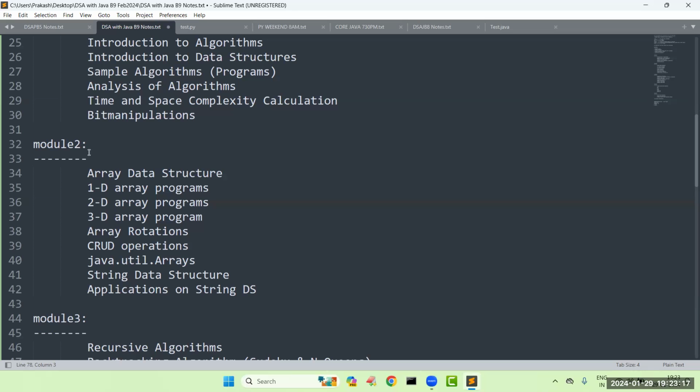Suppose tomorrow they ask for some new technique to implement. In the linked list, we have adding at the beginning, adding at a specific position, adding at last, adding in the middle, something like that. Suppose tomorrow I get a new concept: I want to add a number into the list in the even positions. Then what do we have to do? We don't have any ready-made method, right? So if you know how it is working internally, then we can write code according to the requirement.